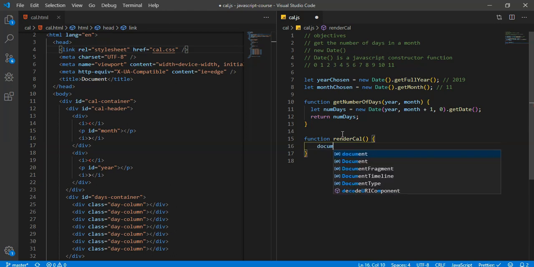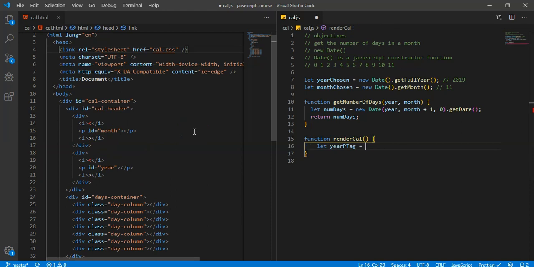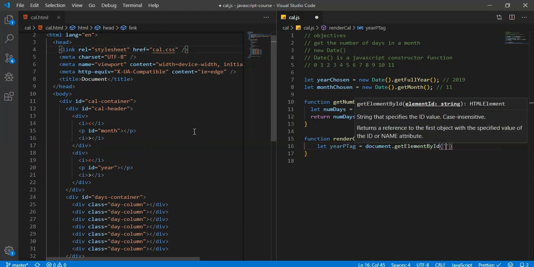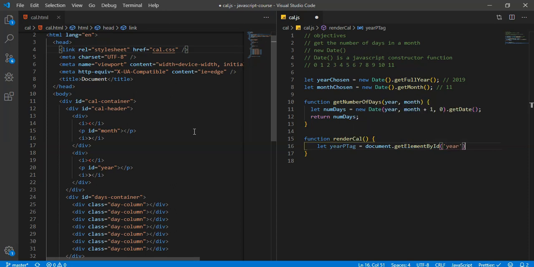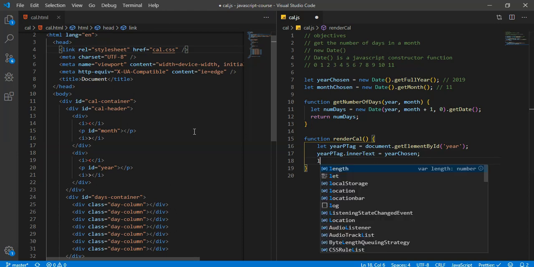Actually, we'll skip that real quick. Sorry, I'm kind of thinking about how I want to do this. So we'll say let year equals, and now we're creating a year variable, or we'll even say year p tag, because those are p tags, and that will be easiest to read. So we'll do document.getElementById, and we will do year, and then we'll say year p tag dot inner text is going to be equal to year chosen.